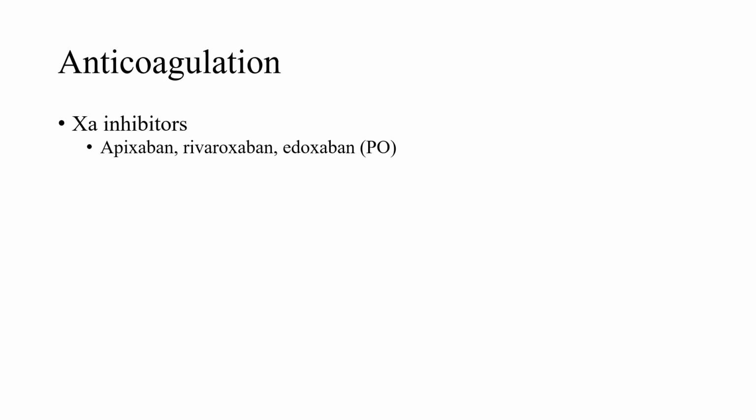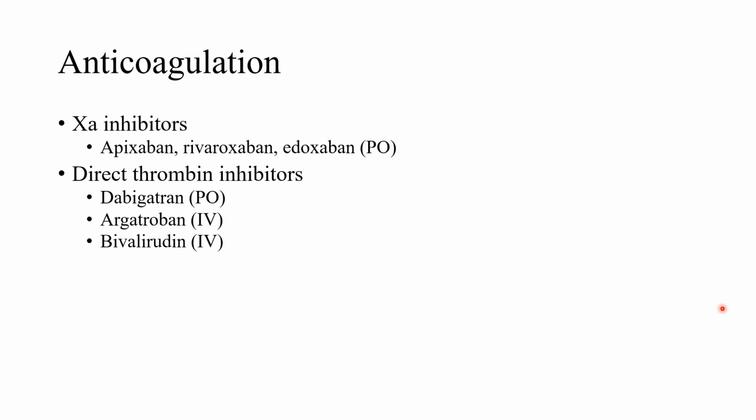So when you come to your anticoagulants, things like the 10A inhibitors, apixaban, rivaroxaban, edoxaban, these are all oral, which is convenient. They have easier dosing. So apixaban, for example, is twice a day. Rivaroxaban is once a day. So they can be very easy for patients to keep up with. Direct thrombin inhibitors, these are things like dabigatran, which is PO. And then there's 2 IV direct thrombin inhibitors, argatroban and bivalirudin.